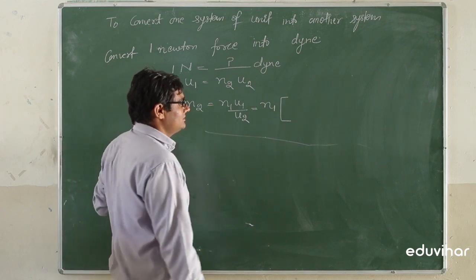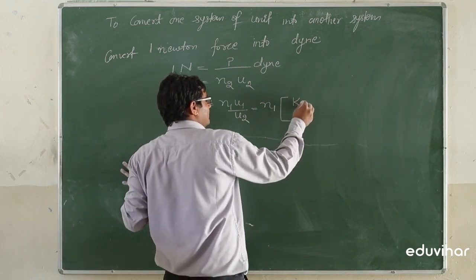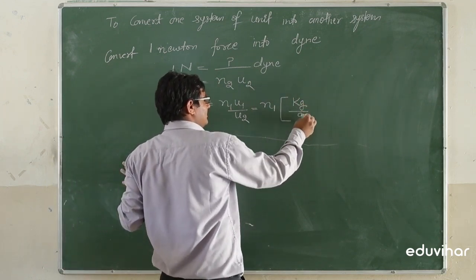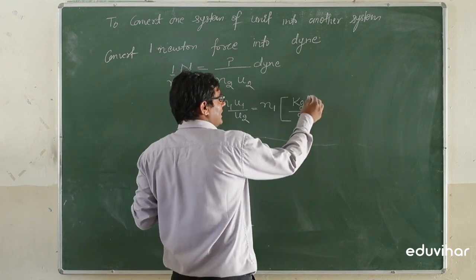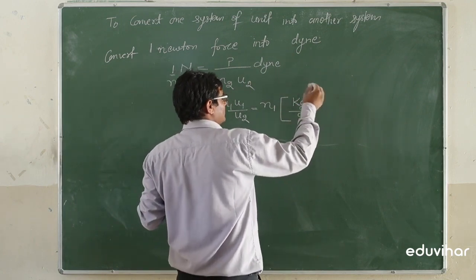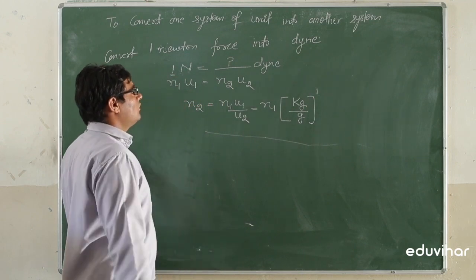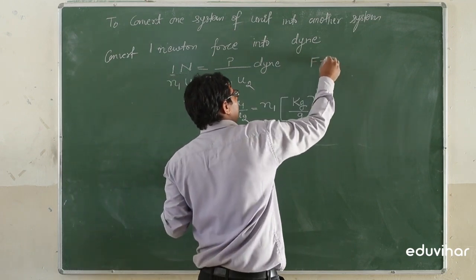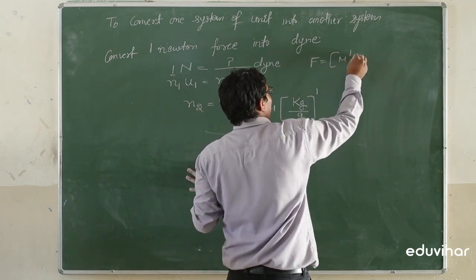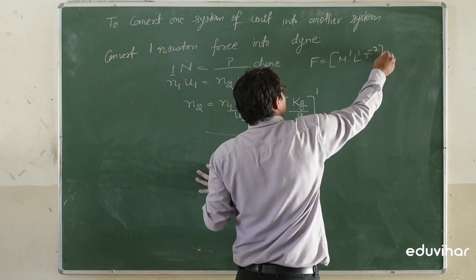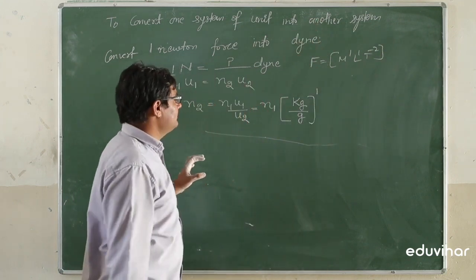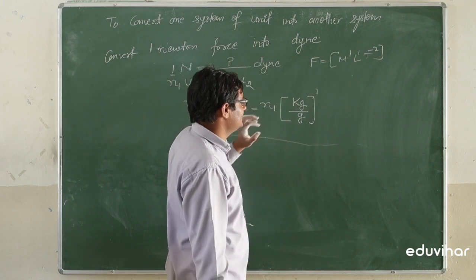So in SI system, the mass is represented in kilogram, and in CGS system, mass is represented in gram. Power is 1, because force has the dimensions of M1, L1, T minus 2. So there is a power of 1 for mass.